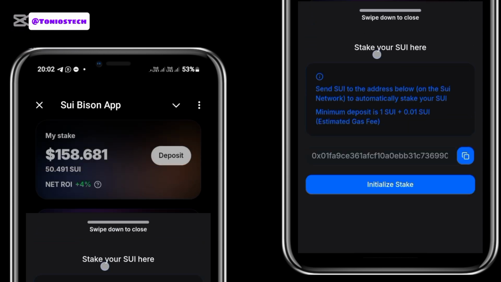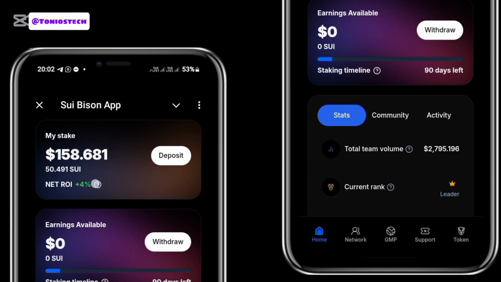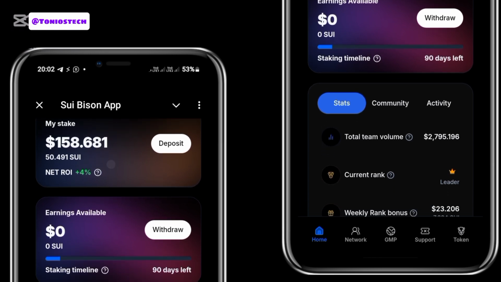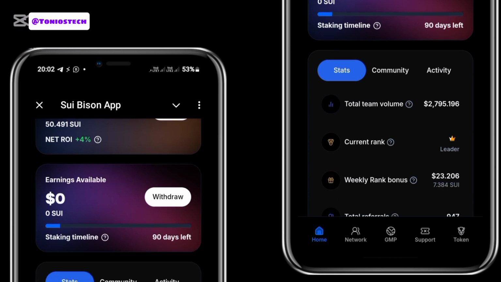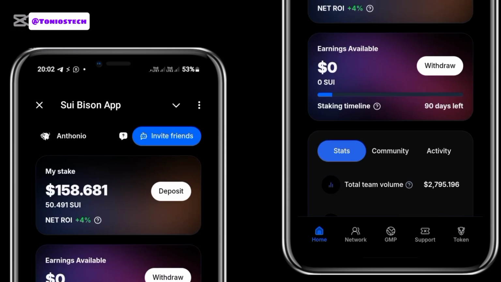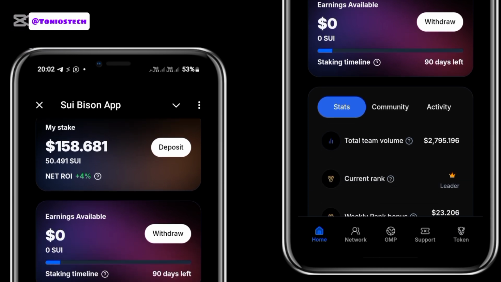Now you just have to deposit here, and once you deposit, your amount is going to be staked and you start earning. So when you join initially, you'll be earning at 1% rate. After about 3 to 5 days, your earnings will increase to 1.5, and then it will keep increasing until it gets to 4%. 4% is the maximum you can earn daily on this platform. And as you can see, I have 90 days left. So at the end of these 90 days, my earnings will end, and if I want to earn again, I'll have to restake again. So that is basically how this platform works.